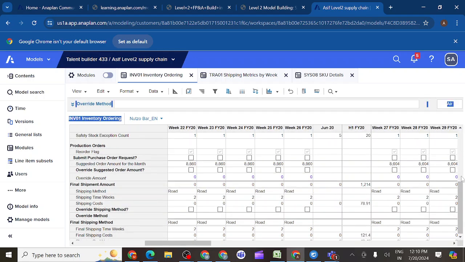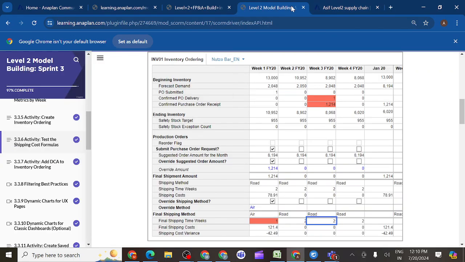Then what is the intention they want to highlight here? Whenever you raise a request in the first week, with a final shipping time of 1 week, when should the product reach? One week means the second week. If I raise the request here, within 1 week it should reach from the current week to the next week, the second week.